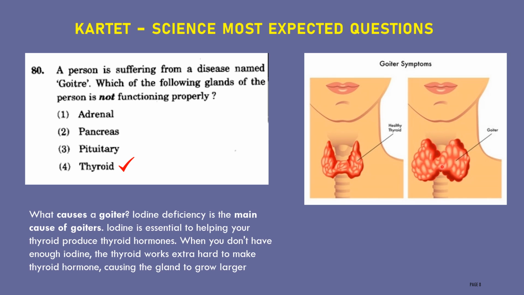This we call a goiter, because when you have iodine deficiency, it is very difficult for the thyroid gland to produce thyroid hormones. Because of this difficulty, it grows bigger. This one we call a goiter. Therefore, the correct answer for this question is the thyroid gland.